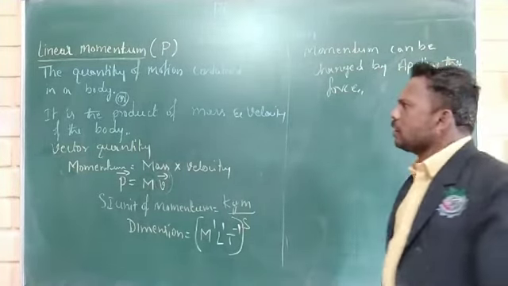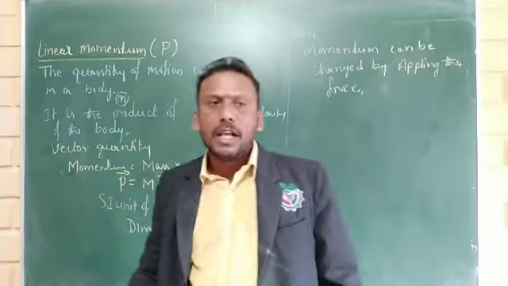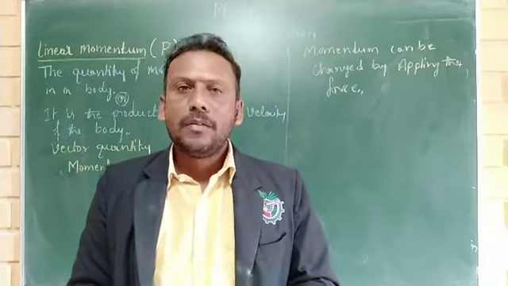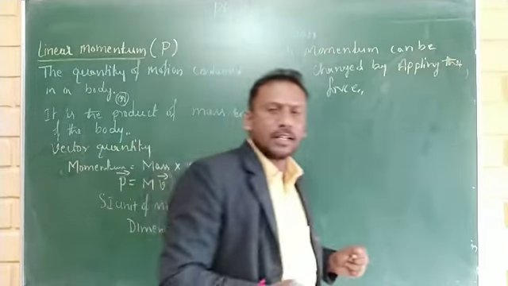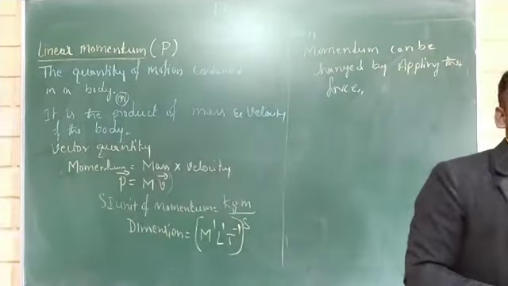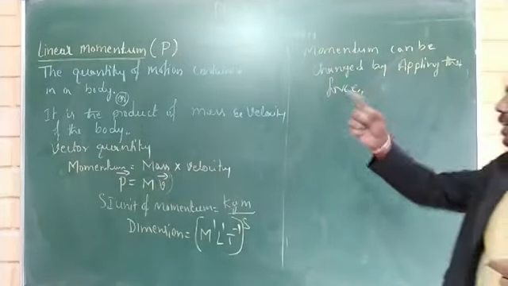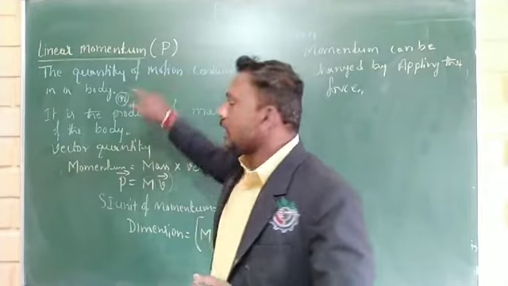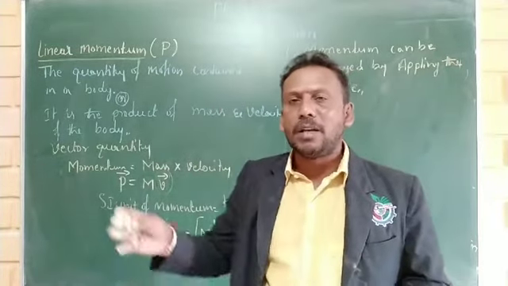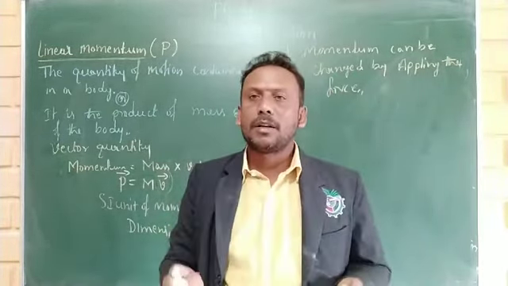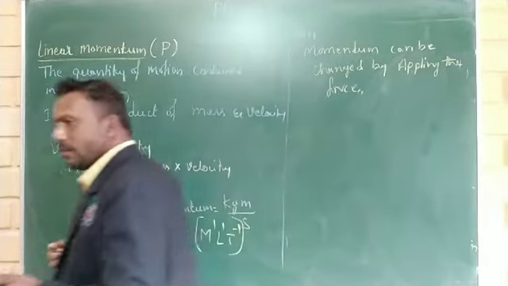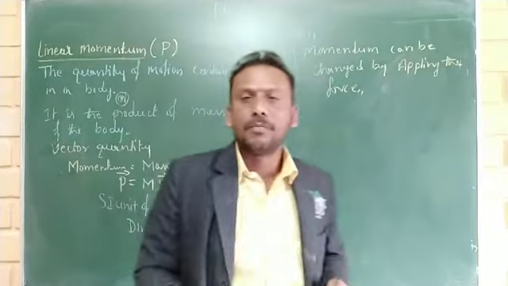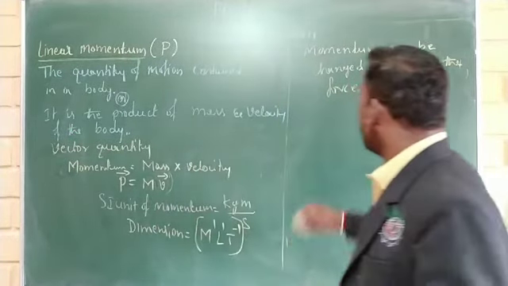Momentum is nothing but the quantity of motion contained in a body. Any body in motion has some momentum. Okay. For example, I am walking now, so I say I have momentum, because according to the definition of linear momentum, the quantity of motion contained in a body is called momentum. Because I have some velocity and some mass, mass into velocity gives momentum.